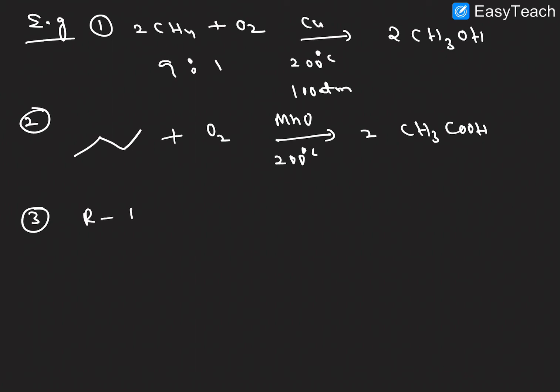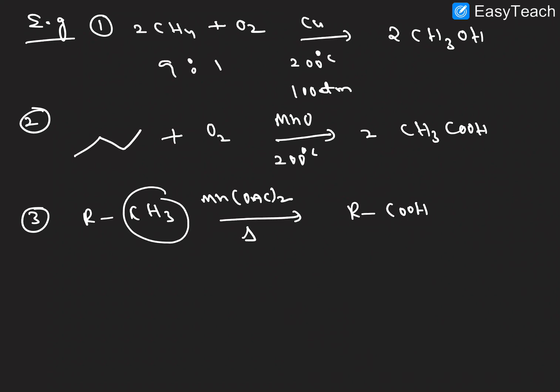Next, example 3. So here CH3 reacts with manganese acetate under heating conditions to form an acid, COOH. This group is converted into a carboxylic group, right?